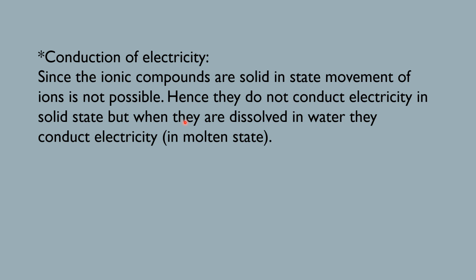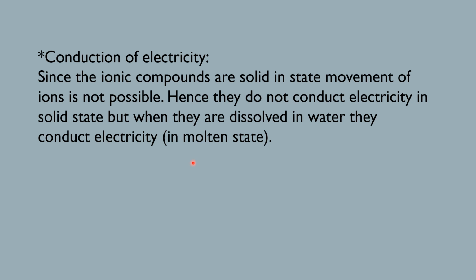So here we take a note of the properties of the ionic compound. First thing, physical nature: they exist in solid state. Next is melting and boiling points: they have high melting and boiling points. Are you writing? The next is solubility: they are soluble in polar solvents.